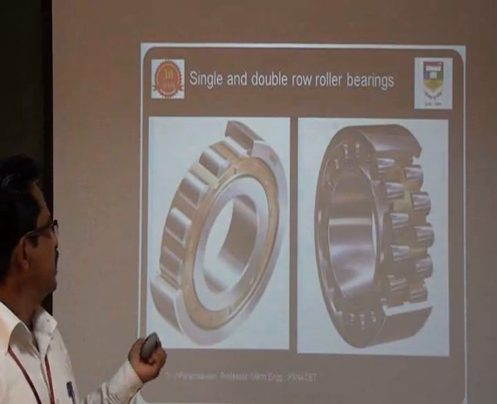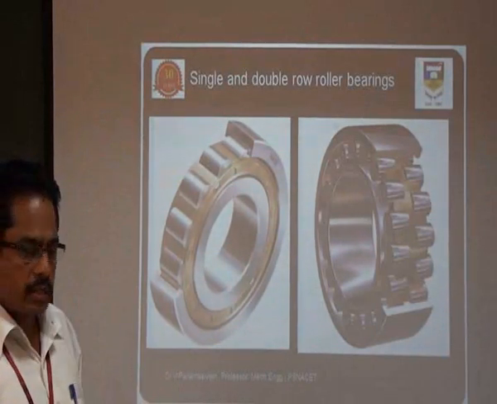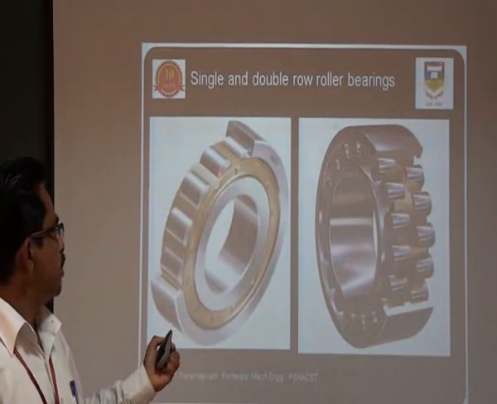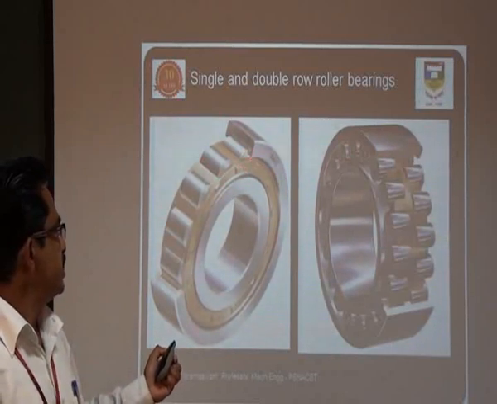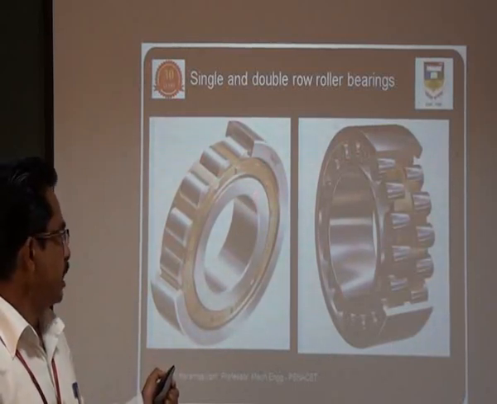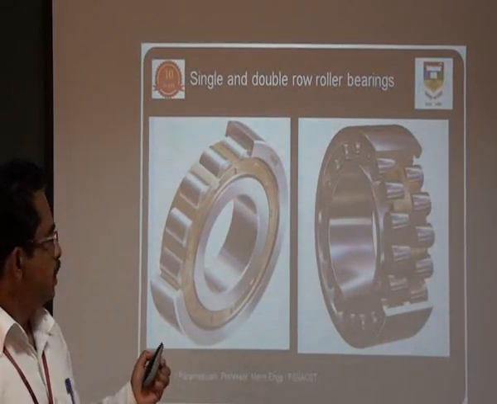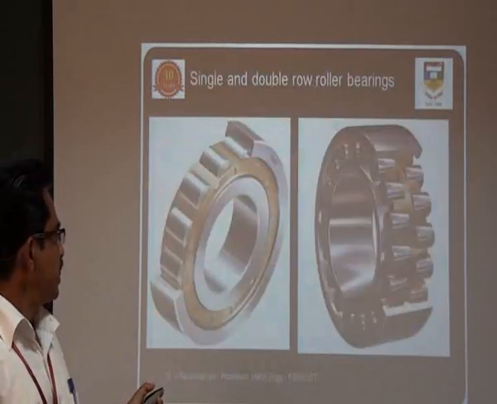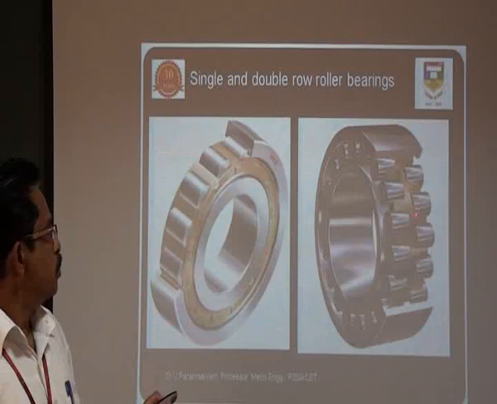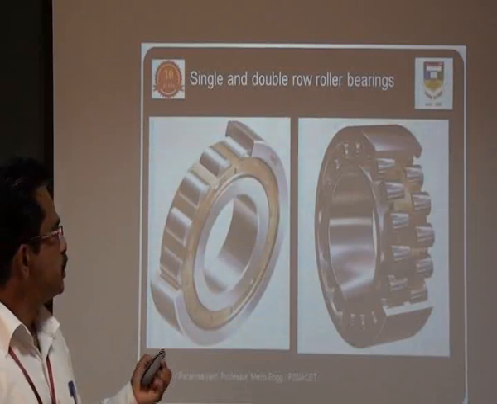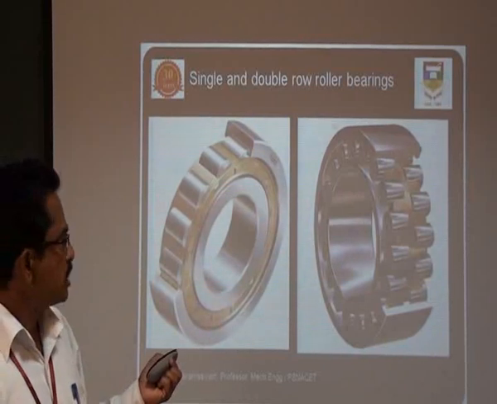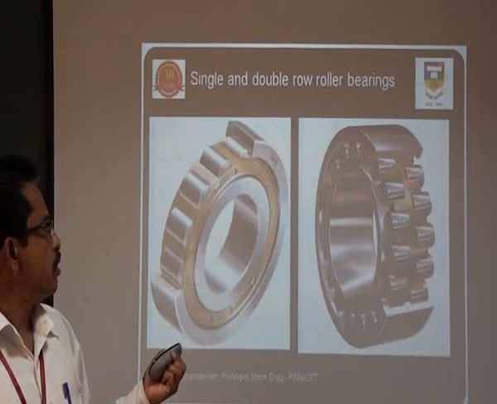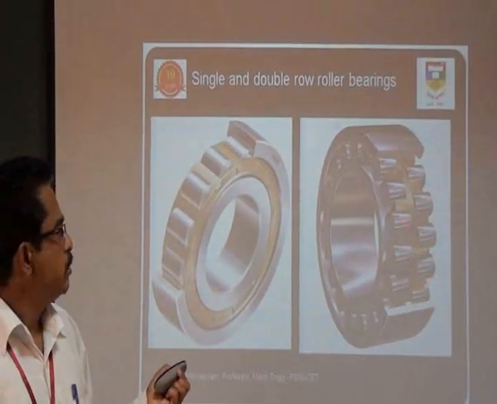The other one we can see are the roller bearings. The same way, here you can see the rollers, which are the rolling elements. Then you can see the cage, then outer ring, then inner ring. The same way as we have single row and double row ball bearings, here also we can see single row and double row roller bearings. These roller bearings have more stiffness than the ball bearing, and the accuracy level of these rollers is higher when compared to the ball bearings.